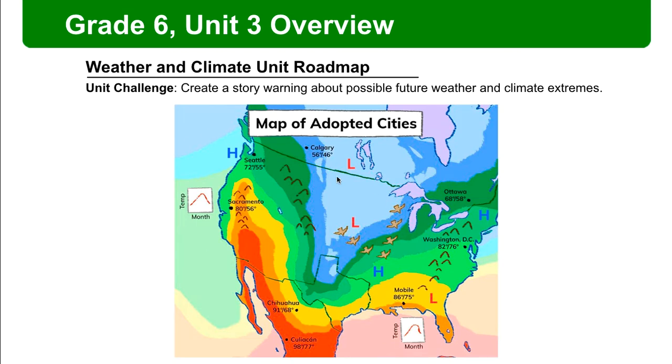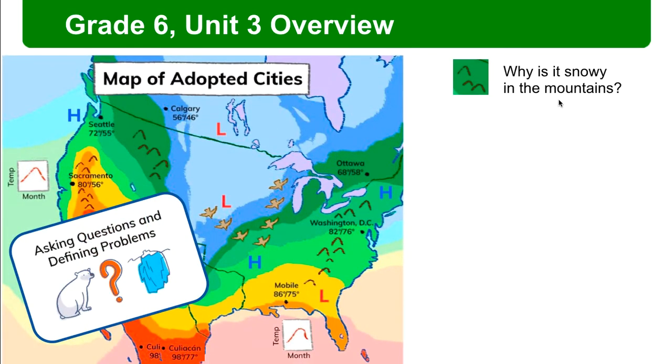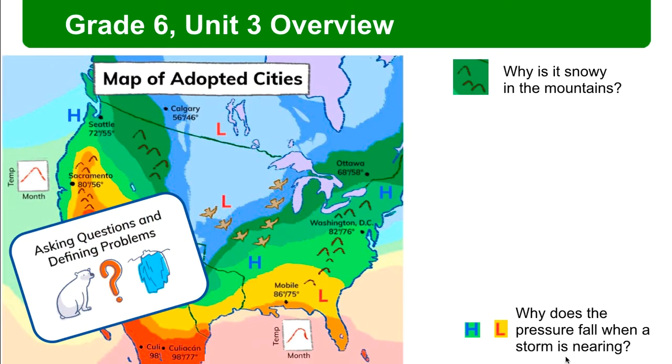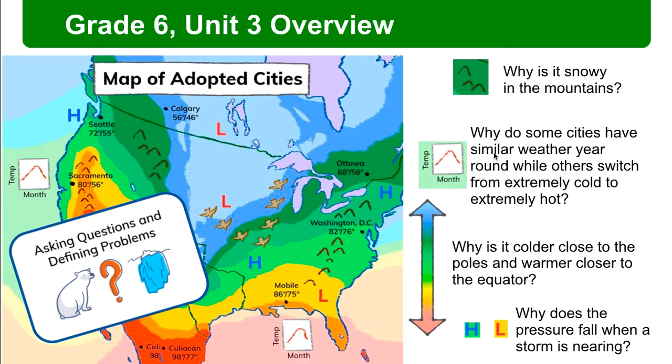Our unit roadmap image raises a lot of interesting questions, like, why is it snowy in the mountains? Why does the pressure fall when a storm is nearing? Why is it colder closer to the poles and warmer closer to the equator? And why do some cities have similar weather year-round while others switch from extremely cold to extremely hot?